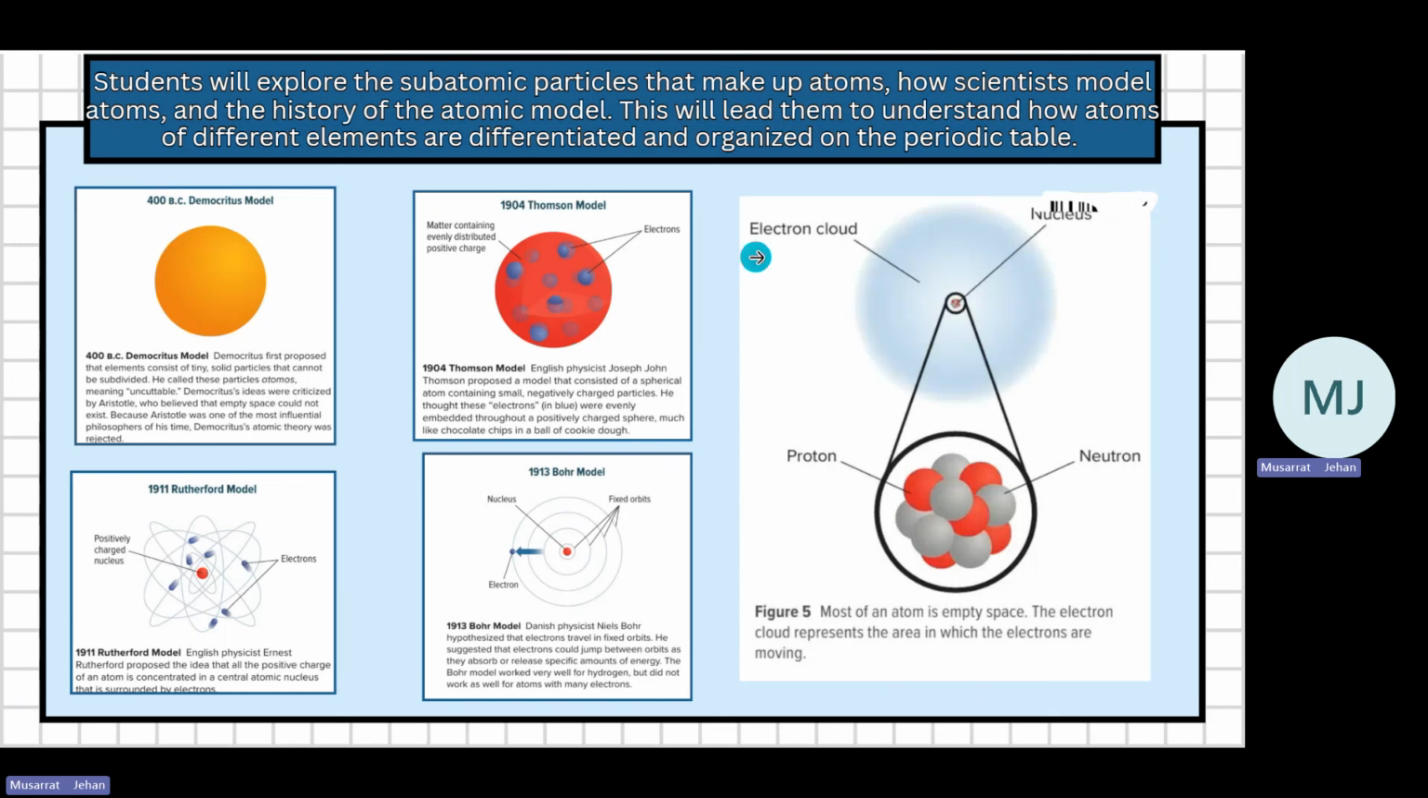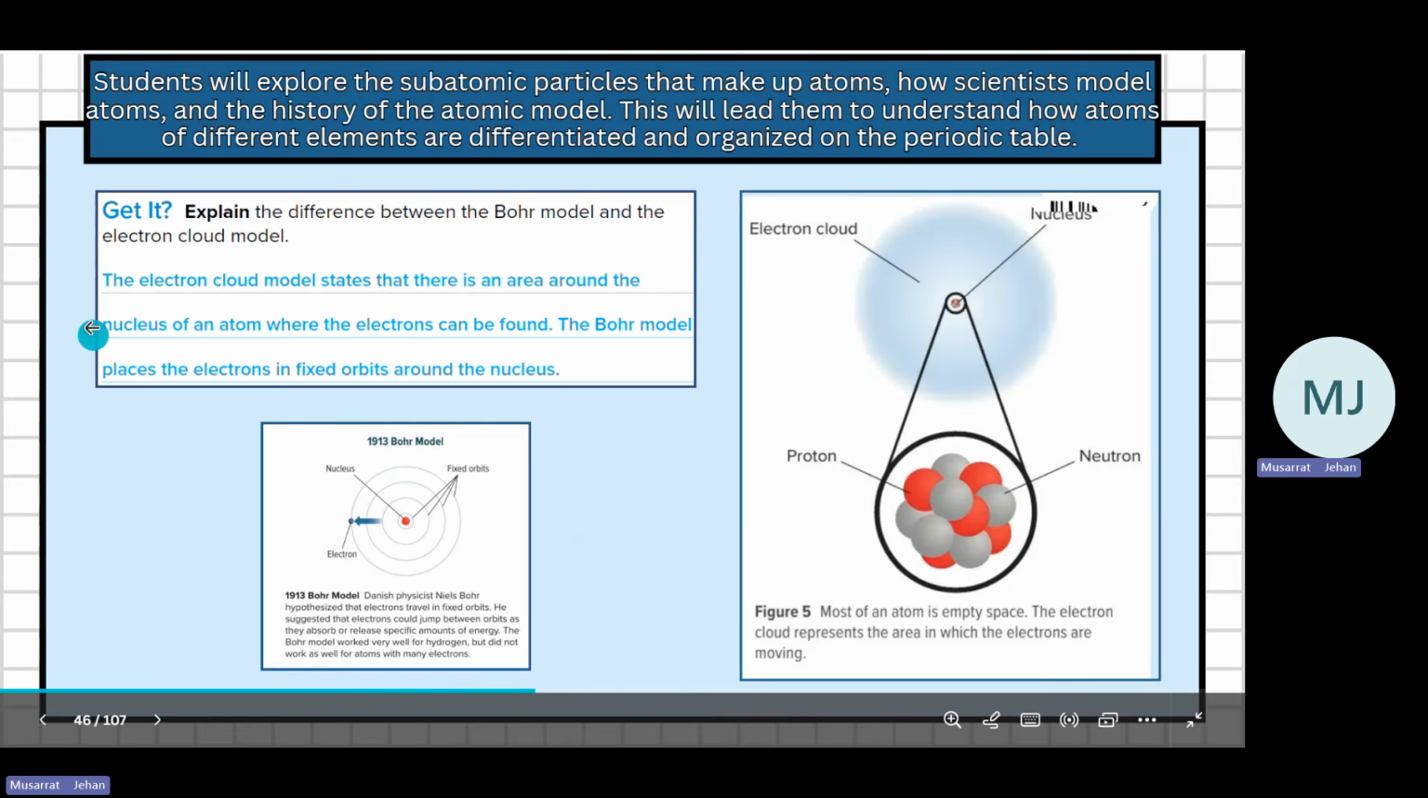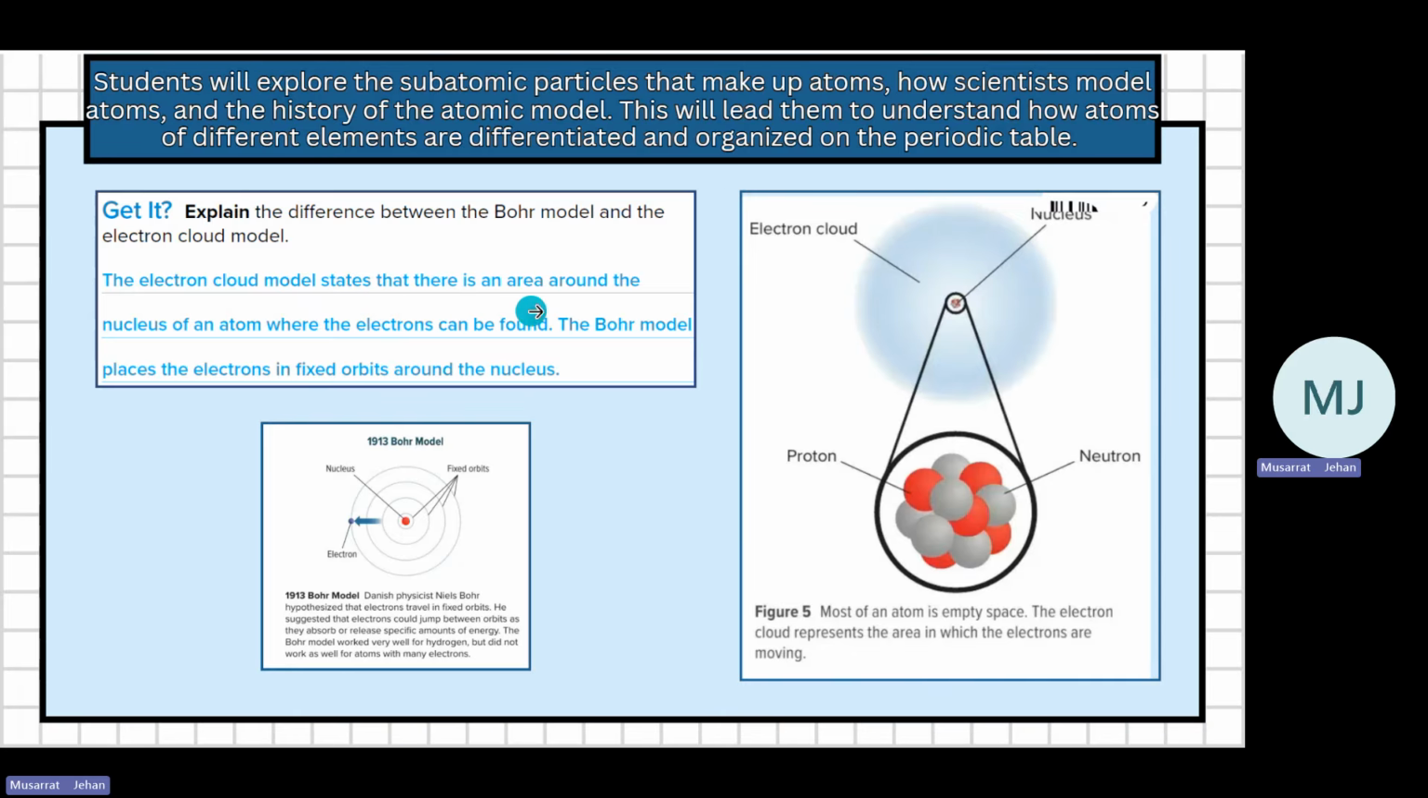And this is the electron. So you have to compare these two. It says the electron cloud model states that there is an area around the nucleus of an atom where the electrons can be found. The Bohr model places electrons in fixed orbits around it. This is the main difference. He's putting it in fixed orbits, and they said that it is in an area.